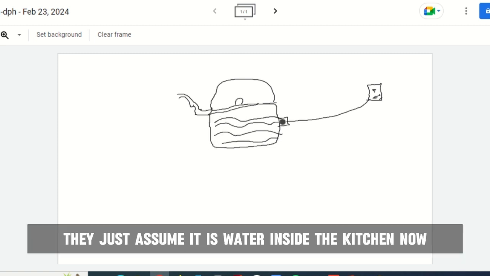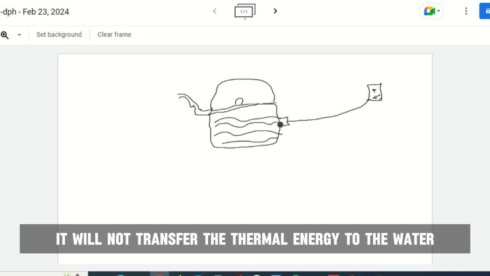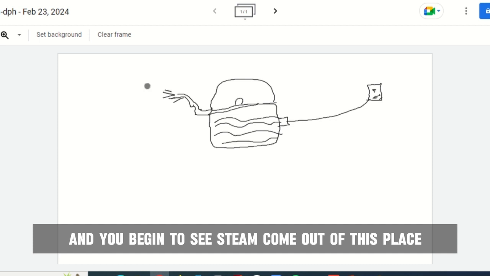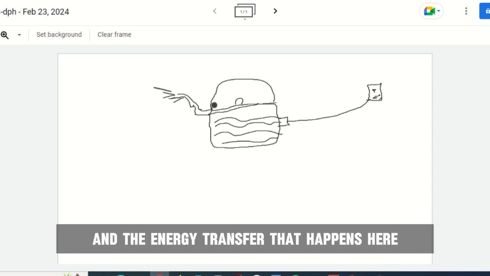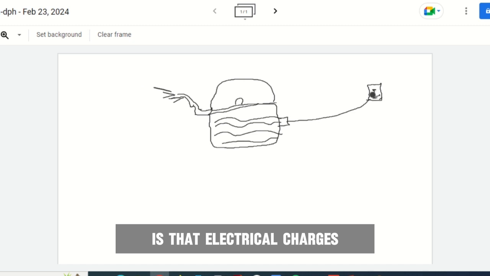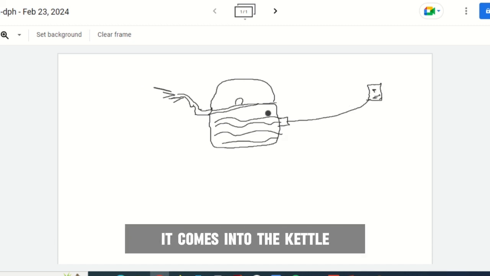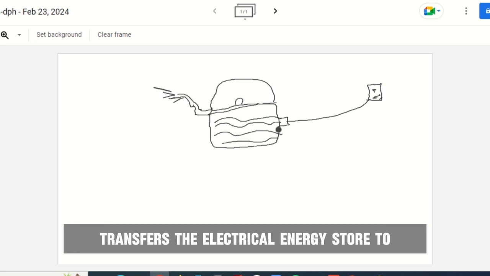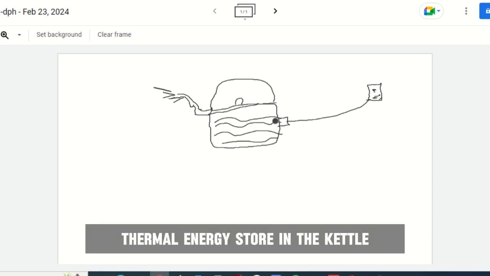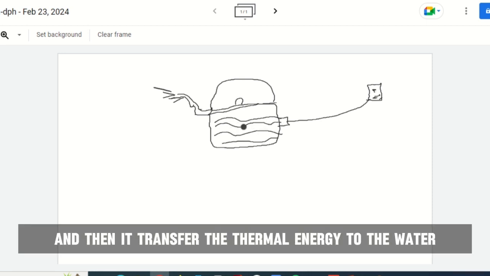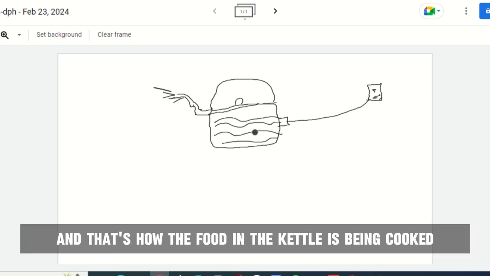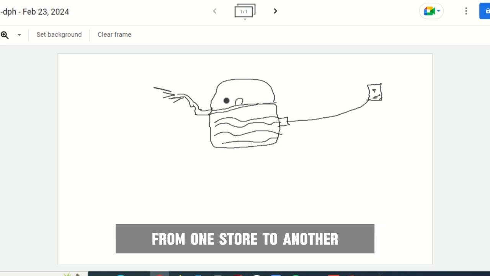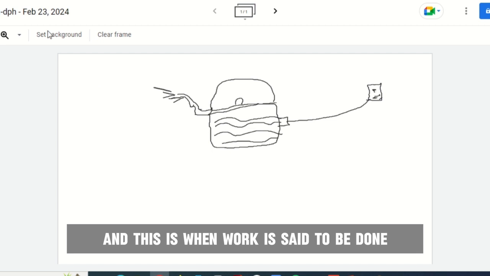Let's just assume it is water inside the kettle now. So it will now transfer the thermal energy to the water inside the kettle, and before you know it, the water will begin to boil, and you begin to see steam come out of this place. And the energy transfer that happens here is that electrical energy from the light source comes into the kettle, and the element in the kettle transfers the electrical energy store to thermal energy store in the kettle, and then it transfers the thermal energy to the water or whatever is in the kettle, and that's how the food in the kettle is being cooked. So it's just a transference of energy from one store to another, and this is when work is said to be done, like I said earlier.